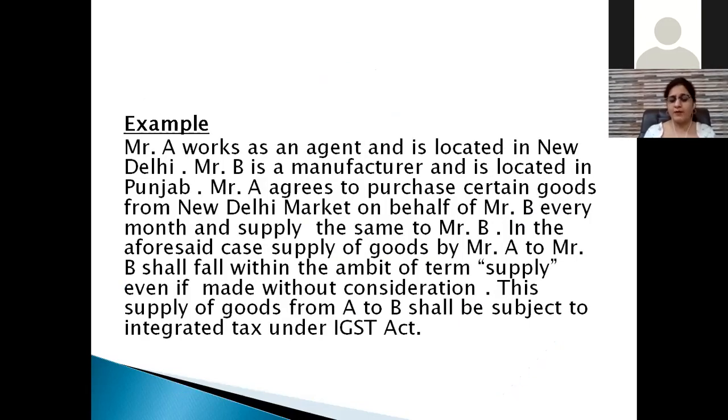Now look at the example very carefully. Mr. A is an agent in Delhi and Mr. B is a manufacturer in Punjab. अब मिस्टर बी जो पंजाब में है, ये मिस्टर ए को जो दिल्ली में है उनके एजेंट हैं, उन्हें बोलते हैं कि आप दिल्ली से गुड्स लें और मंथली बेसिस पे मेरे को यहाँ पे सप्लाई कर दें in Jalandhar. In that case, A will be considered as an agent of B, and this supply falls within the ambit of this Schedule 1 and GST has to be paid.